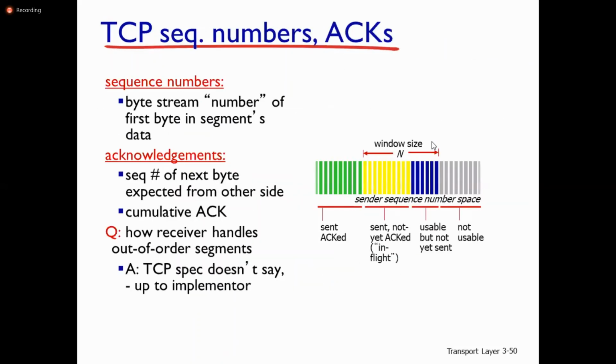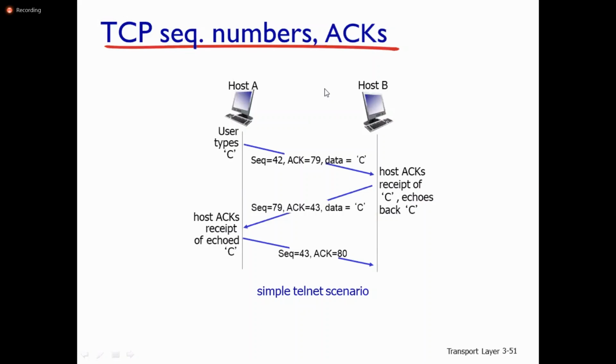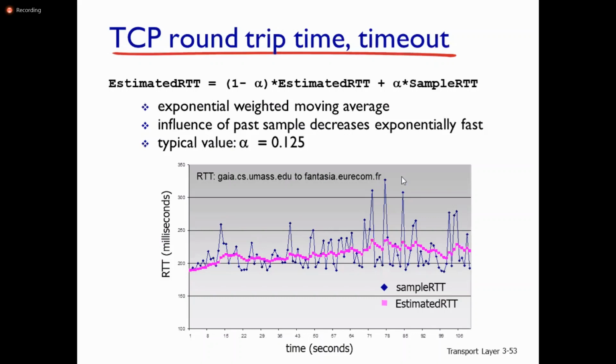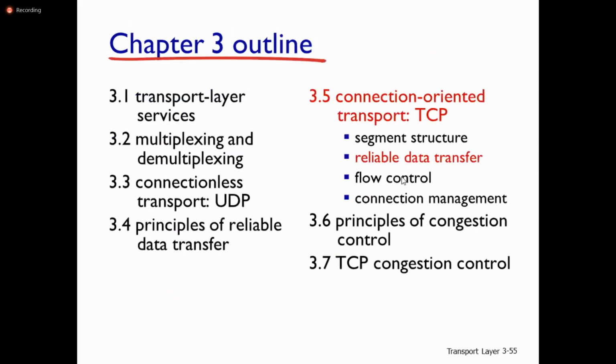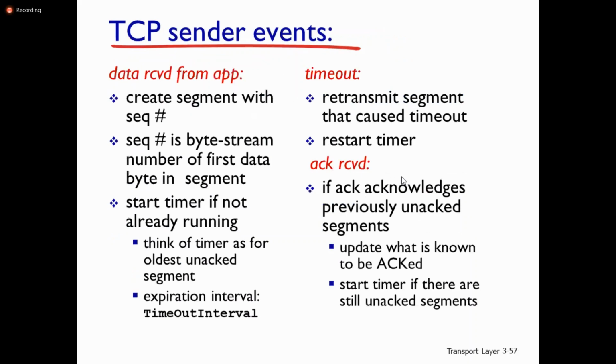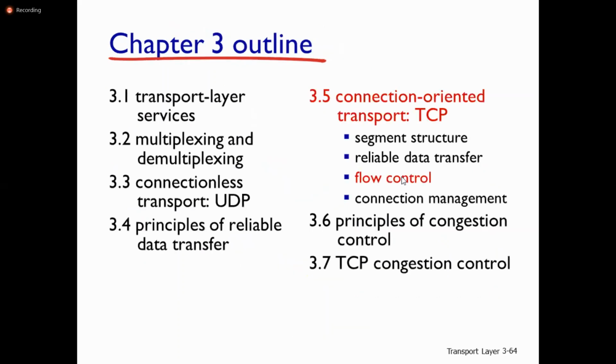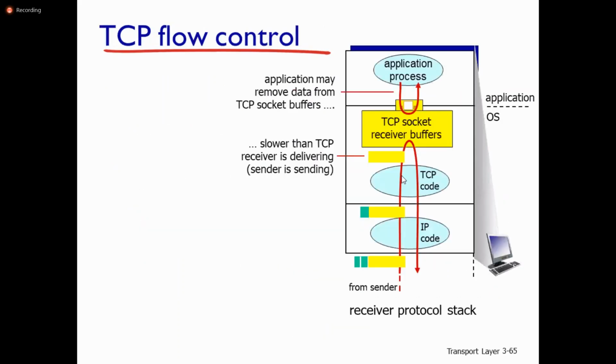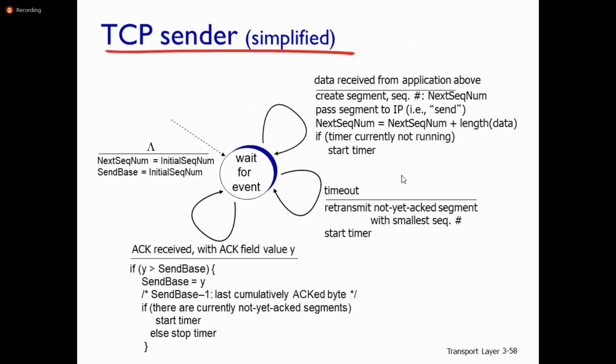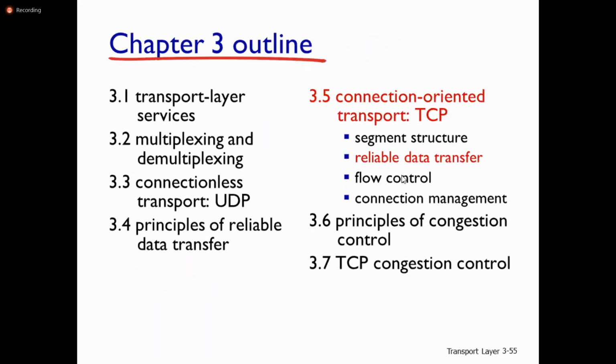We will see the other things in our next class, reliable data transfer and then flow control in TCP. These are the other things we are going to discuss as part of our unit 3.